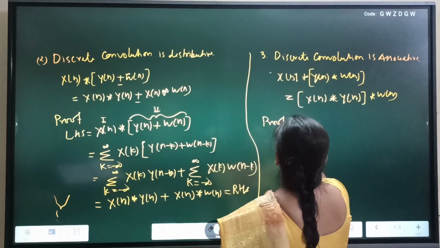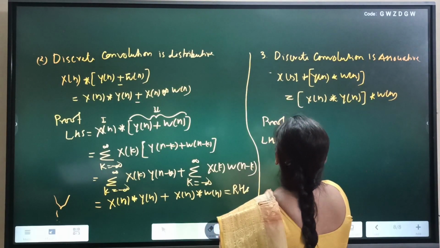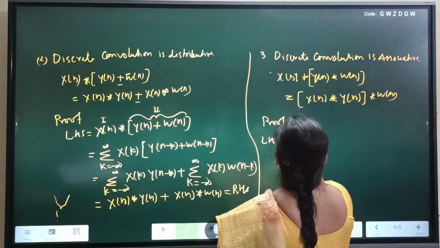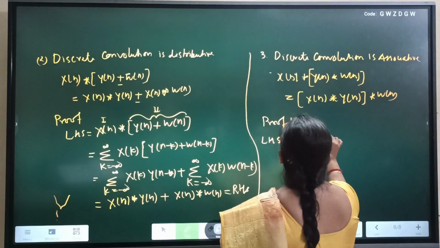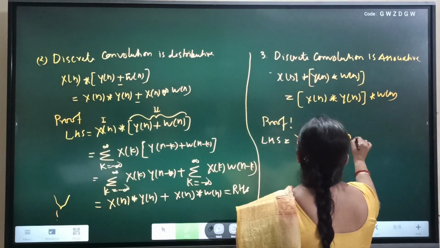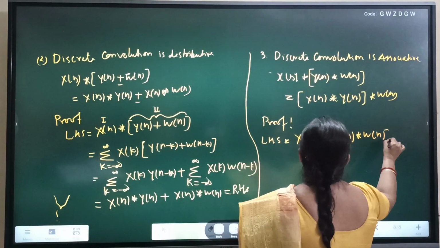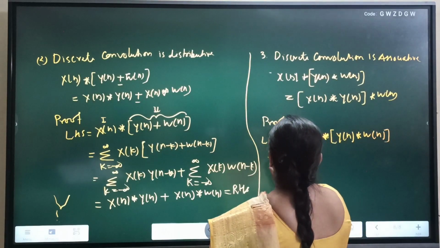So we shall start with the left hand side. Left hand side is x[n] convolved with y[n] convolved with w[n].